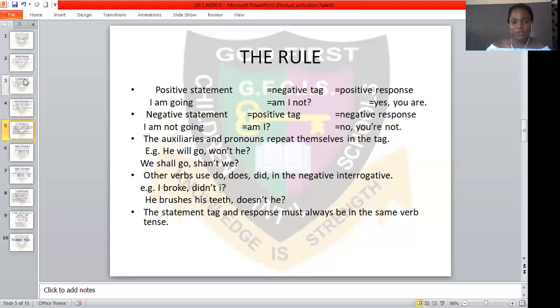The third rule is this: the auxiliaries and pronouns repeat themselves in the tag. For example, he will go, won't he?